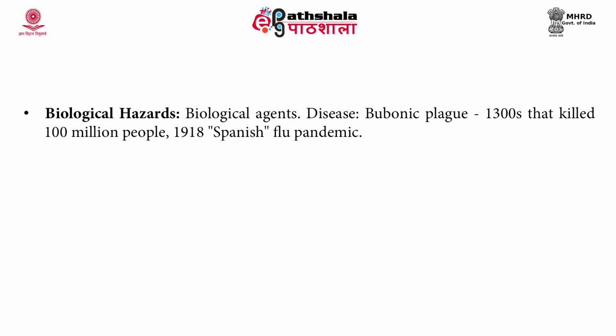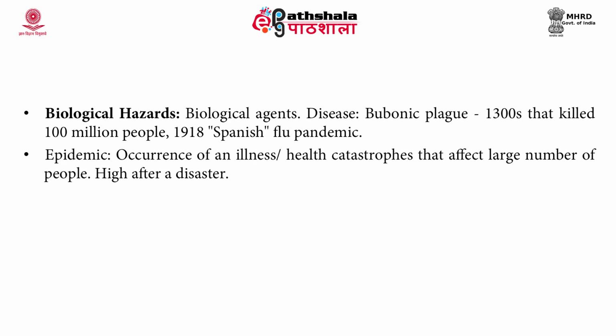So, as the name indicates, these are caused by biological agents. They can also be infectious agents. And the disease, that is the bubonic plague, in the 1300s, killed 100 million people, and also in 1918 we had the Spanish flu pandemic, which was an influenza virus that spread to a large number of people, killing many. Even antibiotics and those drugs were not available at that time, and this was also a devastating hazard.